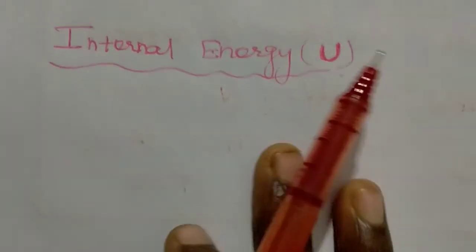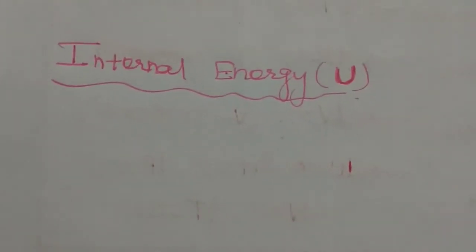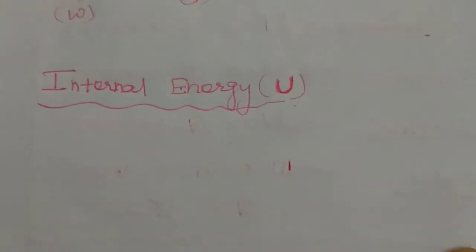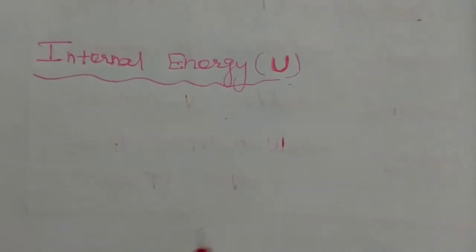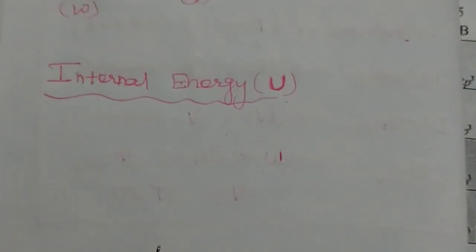Internal energy is a characteristic property of a system. It is a characteristic property, that means one of the physical properties of a system. Okay, it's not a chemical property, it is a physical property of a system. Then how to find out the internal energy of a system?